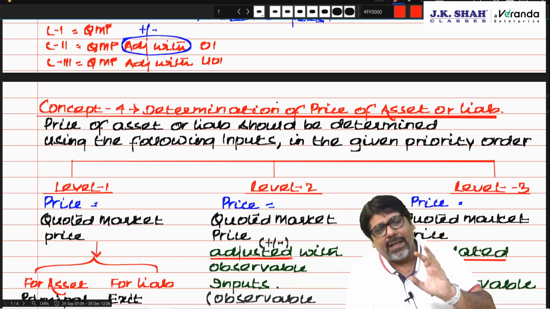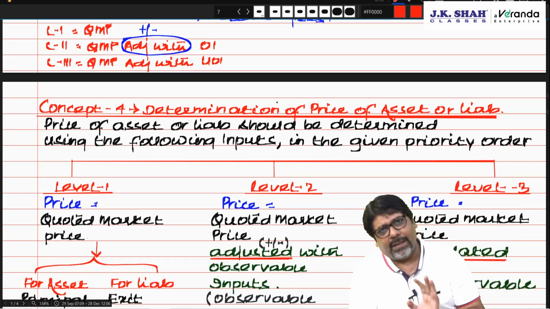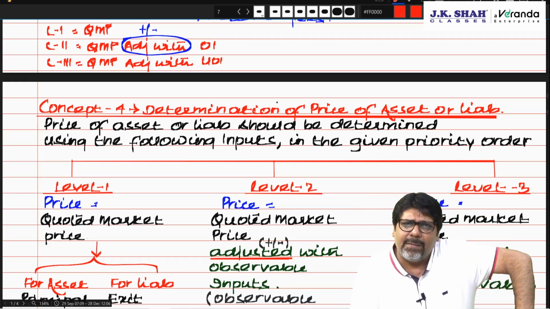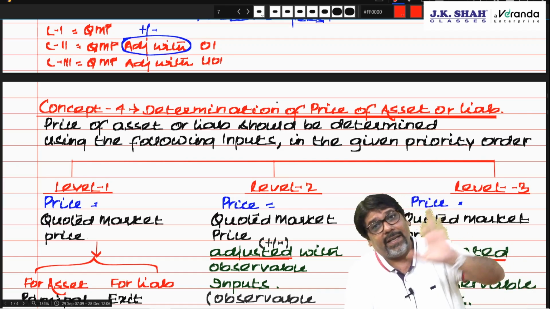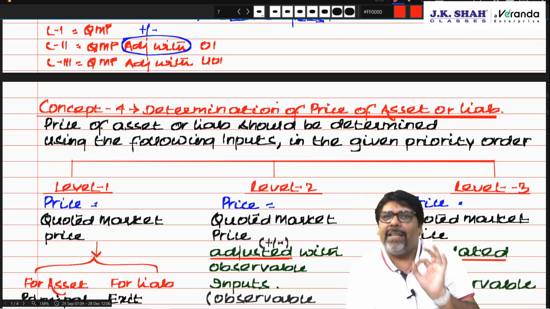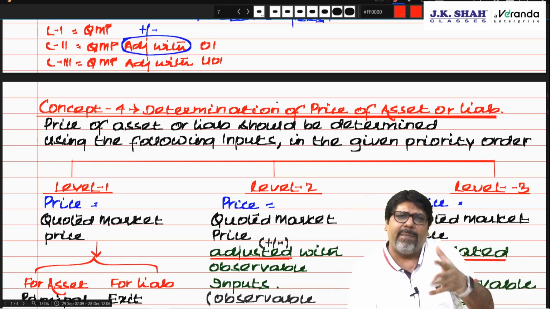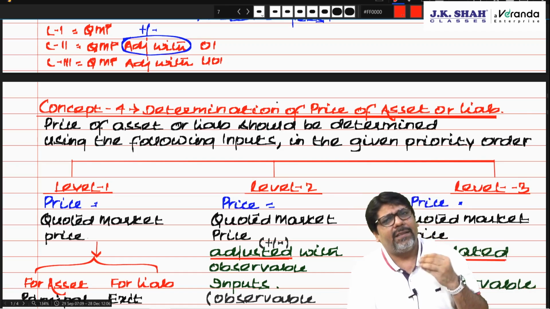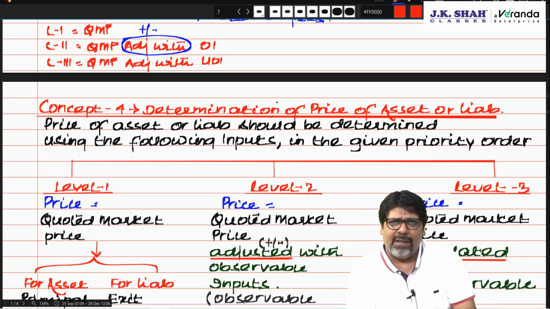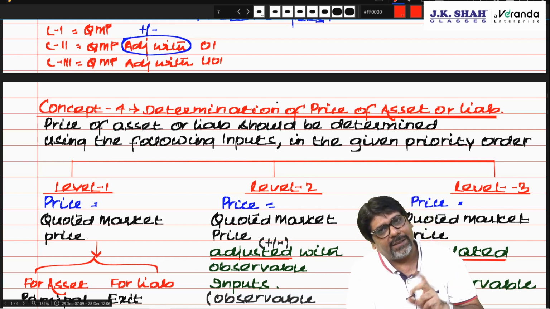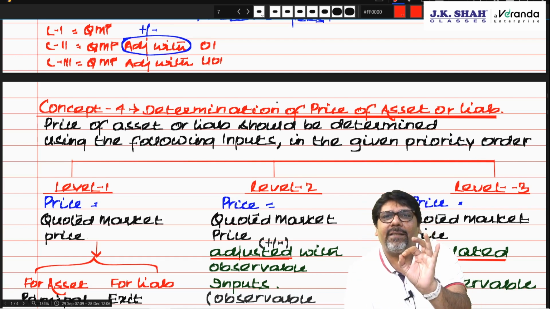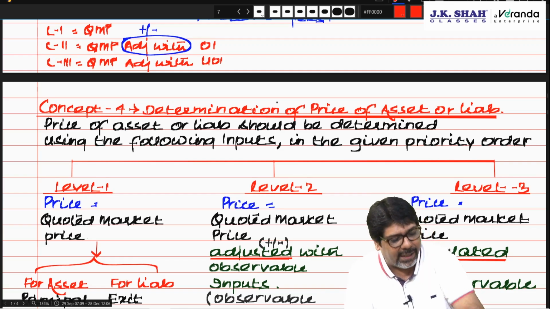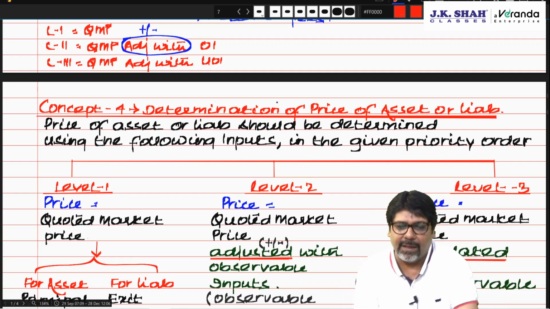Are you understanding? The price was how much? 1200. He is ready to give me at what price? 1200 minus 10%, that is 1080. Is this 1080 a special discount to me or for anybody who buys in bulk? Sir, anybody who buys in bulk. So this is a bulk discount. It is a known discount. It is available to everybody who buys in bulk. Yes? No? Yes. So that is known as an observable input, level 2 price. Am I clear?